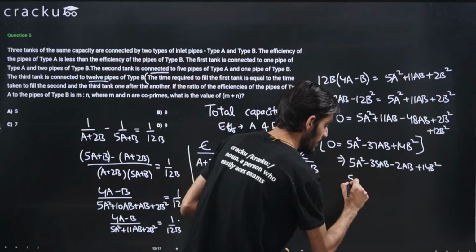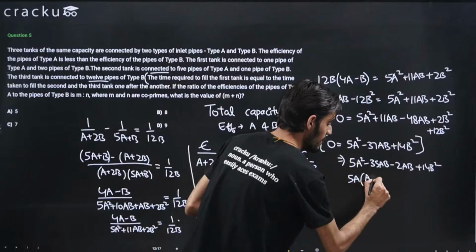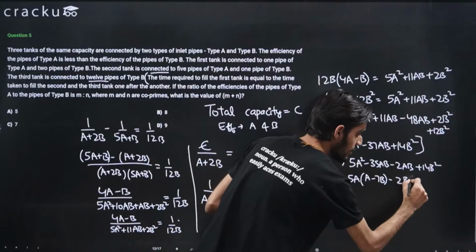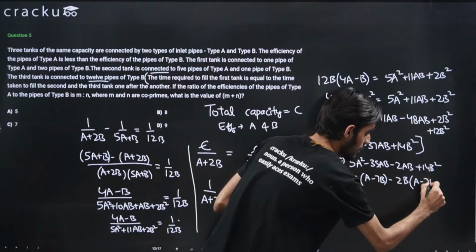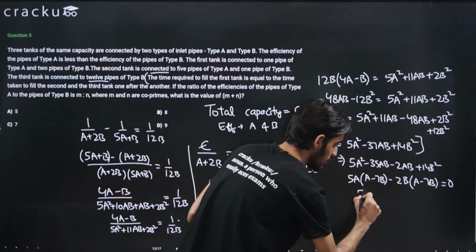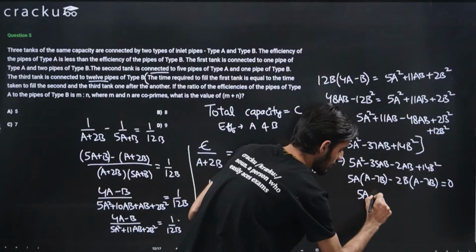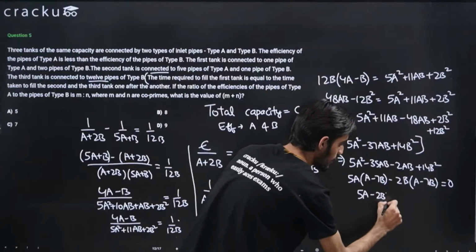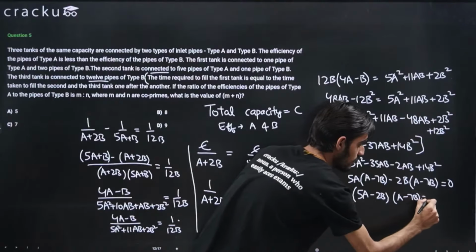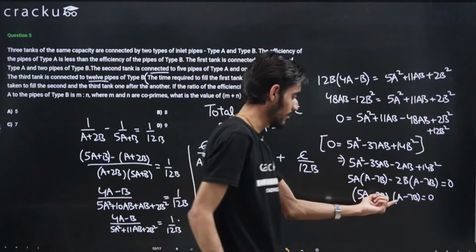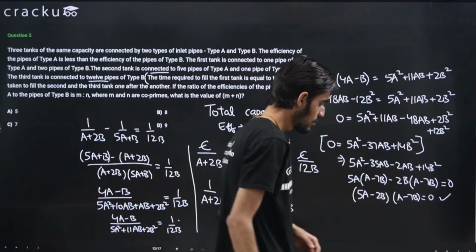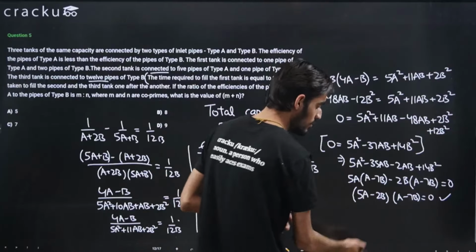Right, solving this, taking 5a as common. So a minus 7b, minus taking 2b common here. So this will be a minus 7b. Okay, equal to 0, of course. This was equal to 0. So the two brackets that will come out to be 5a minus 2b multiplied by a minus 7b equal to 0. So these are the two brackets. So these two values are getting multiplied and the value on the right hand side is 0. So either this value will be 0 or this value will be 0.